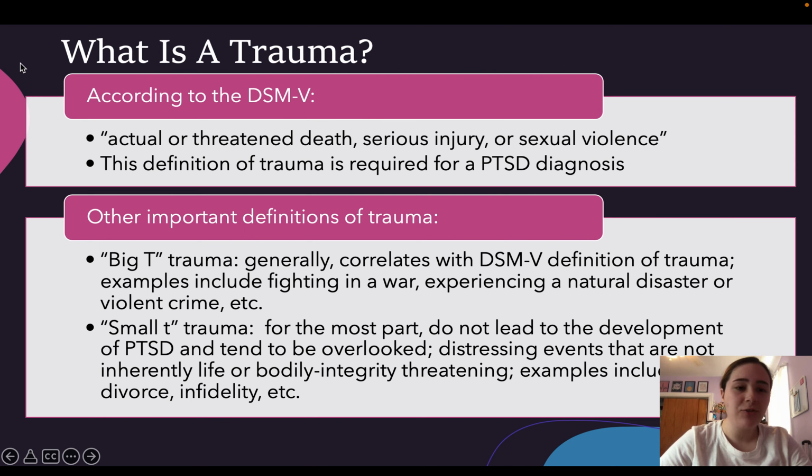According to the DSM-5, trauma is an actual or threatened death, serious injury, or sexual violence. This definition of trauma is required for a PTSD diagnosis, but there are other definitions of trauma which are pretty important too. Big T trauma generally correlates with the DSM-5 definition of trauma. Examples include fighting in a war, experiencing natural disaster, or violent crime, etc. Small t trauma, however, for the most part does not lead to the development of PTSD and tends to be overlooked. This includes distressing events that are not inherently life or bodily integrity threatening. Examples include divorce, infidelity, etc.